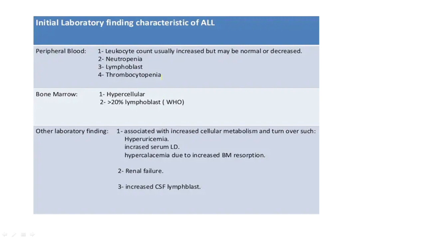Peripheral blood can show an increase in the leukocyte count. That means there is lymphocytosis, because of the lymphoblast that is characteristically seen. The blast is lymphoblast in this case. It is not the myeloblast. It is the lymphoblast. The bone marrow is hypercellular with more than 20% lymphoblasts.